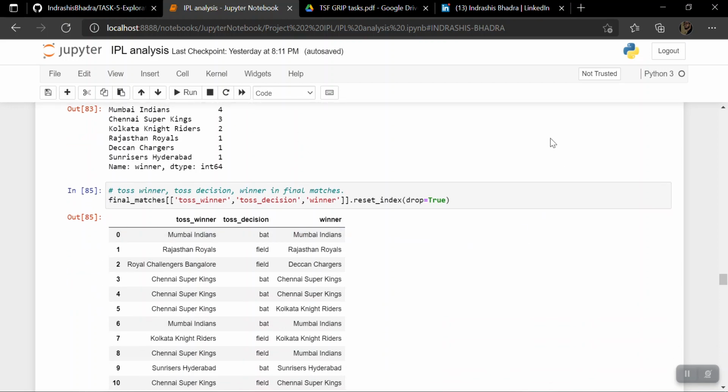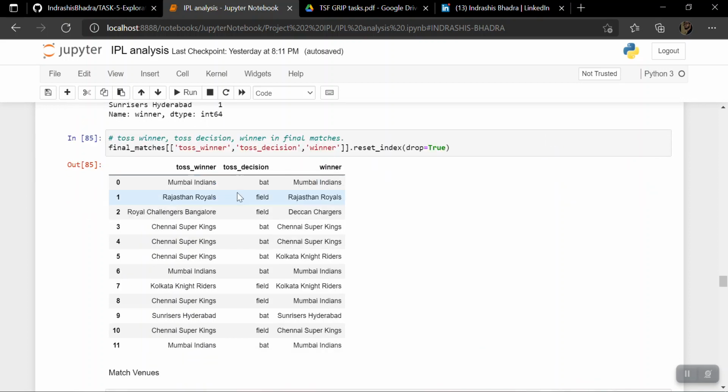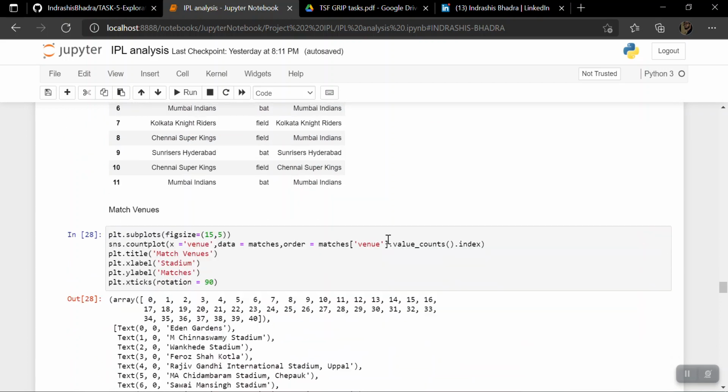Now, as you see, I have here also presented a table format like the toss winners. This is the finals, the 12 final matches, and the toss winners of those matches, the toss decision, what they chose to do, and did they win or not. So you can, of course, relate to it.